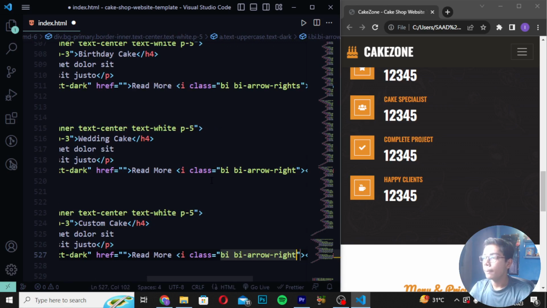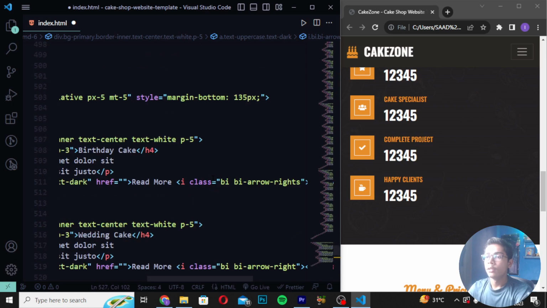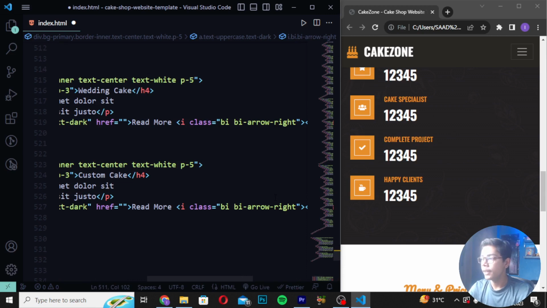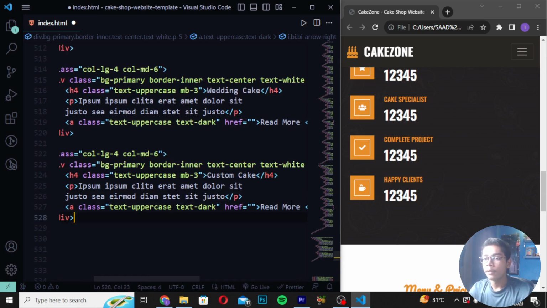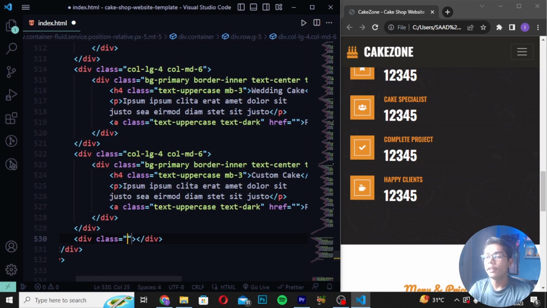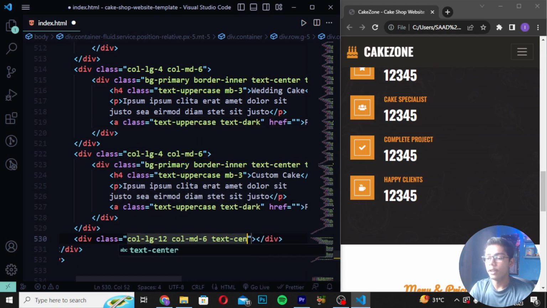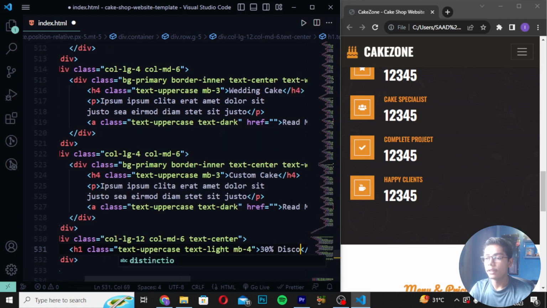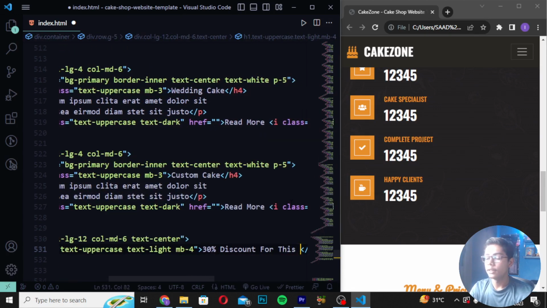Now when you've written this thing here, you have to do one thing, like we have written all that stuff here. So I will write right like this. So you can see we have written this, and now we were making the custom cake here in which I have written this bi-arrow class. Then you have to move after this tag and create another div with class col-lg-12 and write here col-md should be 6. Then you have to create text-center, and I will write h1 class as text-uppercase. Now you have to create text-light, and then write mb-4. Now I will write 30% discount, and I will write for this summer.